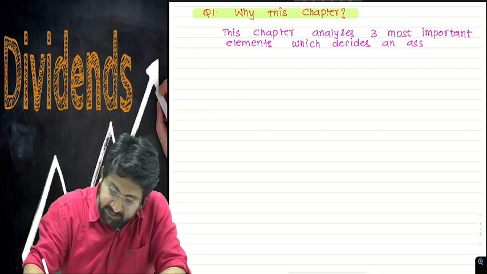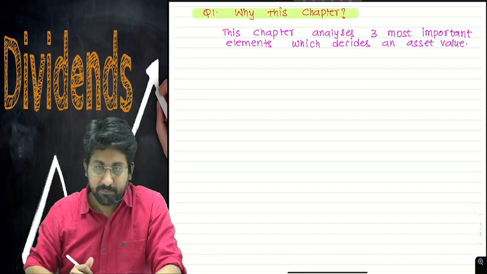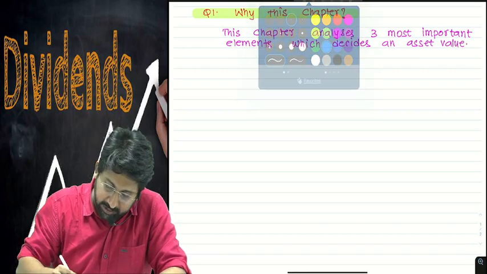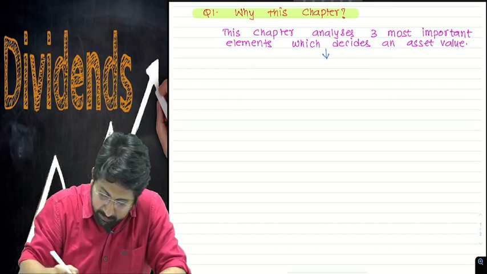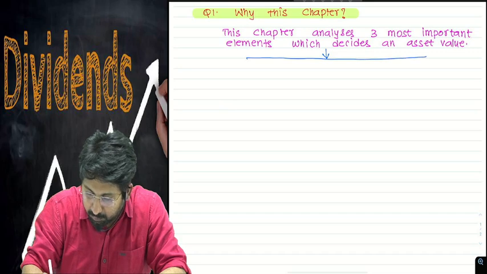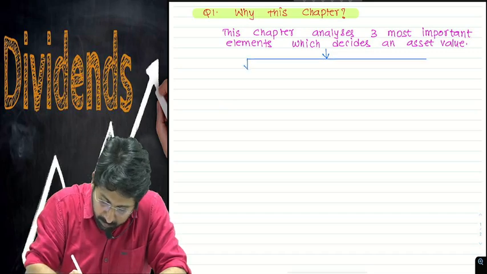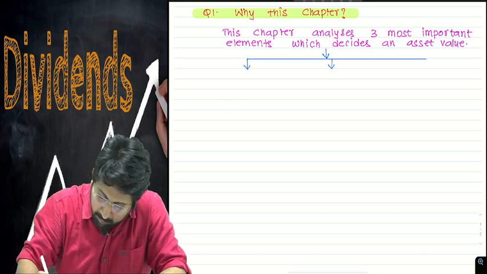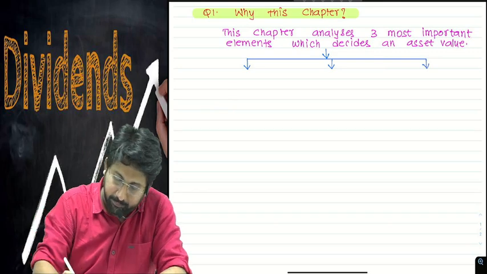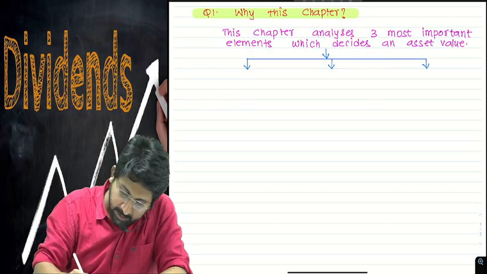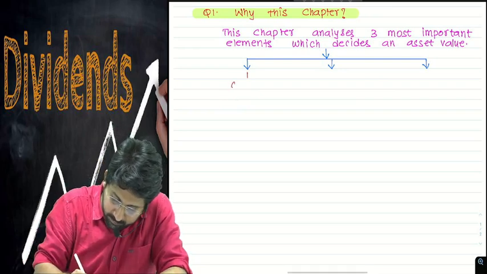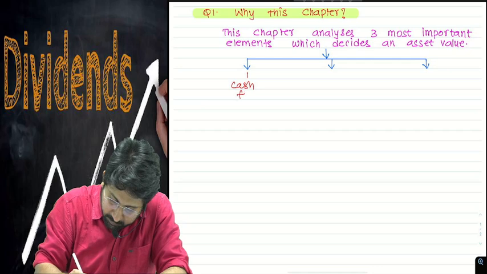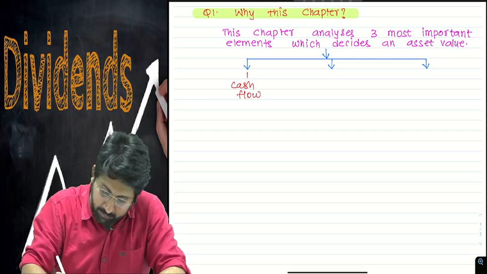Which decides an asset value? What is that? Three elements are there. Number one, cash flow.